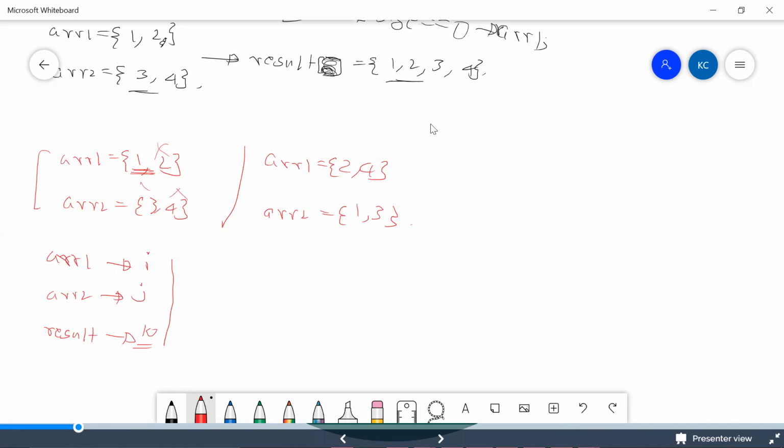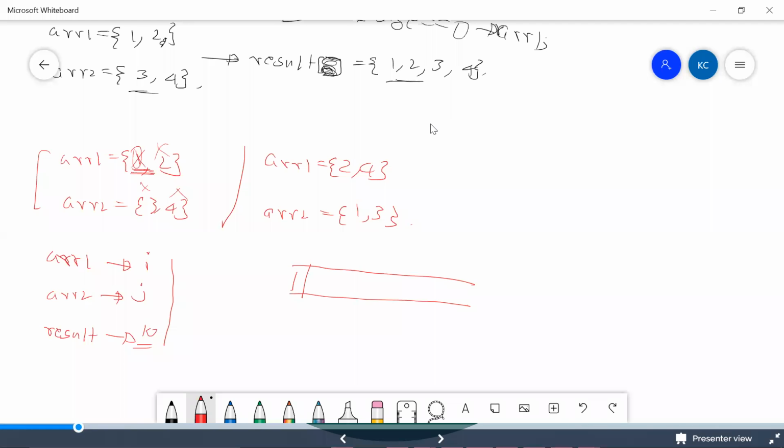So which means when we compare 1 and 3, we feel 1 is less, right? So that's why maybe we'll take a result array something like this and say we are comparing 1 and 3. We are thinking 1 is less. So that's why I'm putting 1 here. So which means this comparison is done. So 1 is done now.